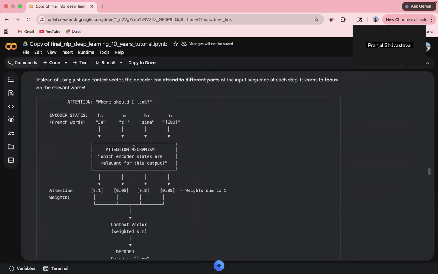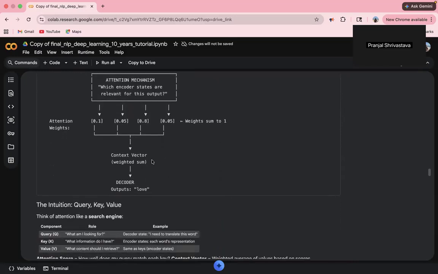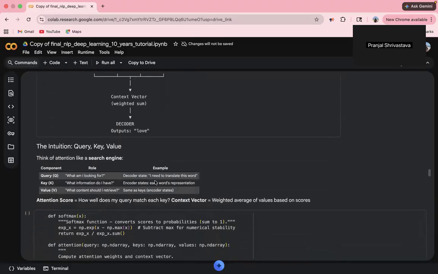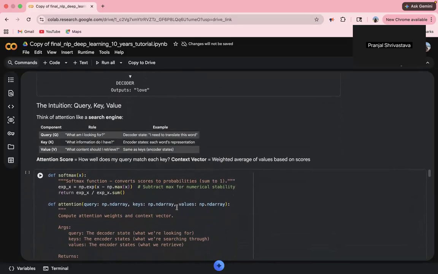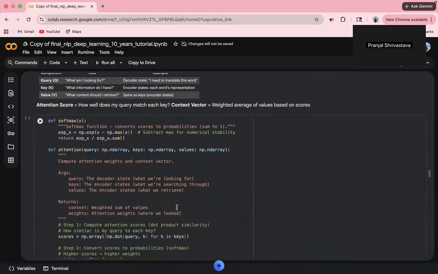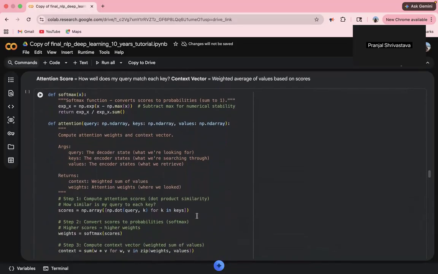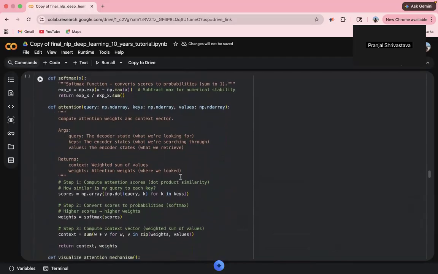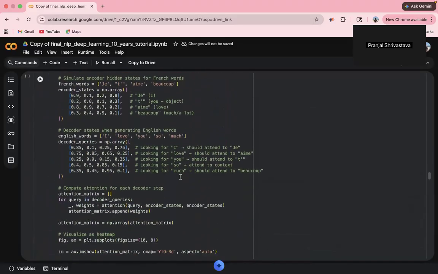Attention, introduced in 2015, solved the bottleneck. Instead of compressing everything into one vector, the decoder can look back at every encoder state and decide how much to attend to each word. Here, weight 0.72 at position 1 means the decoder is mostly looking at the second word when generating this output token. This dynamic focus is the core intuition behind all modern transformers.